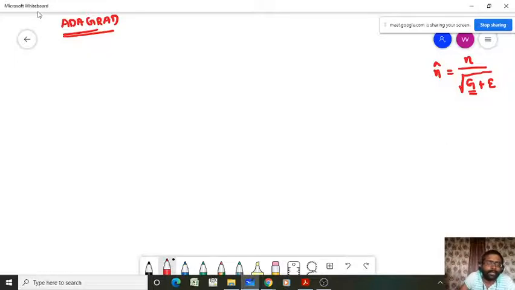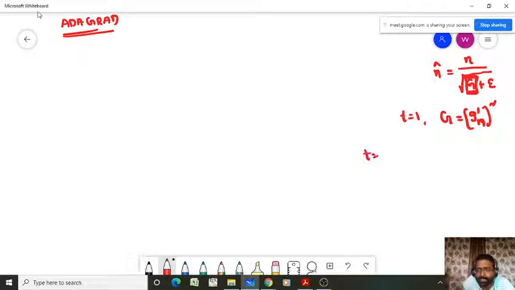Now what AdaGrad suggested is that, from algorithm to algorithm, the main change is here. The main change is here for adaptive learning rate algorithms. In AdaGrad, this gradient term is calculated as a sum of squares of gradients. That means in iteration 1, the g value is equal to gm squared. That means the gradient of the objective function with respect to the model parameter m, whole squared, for the first iteration.